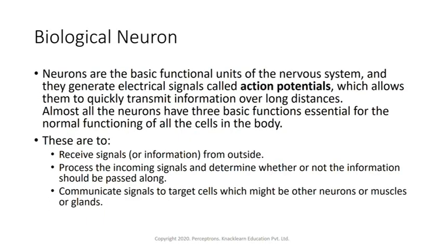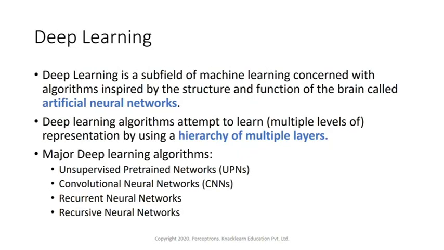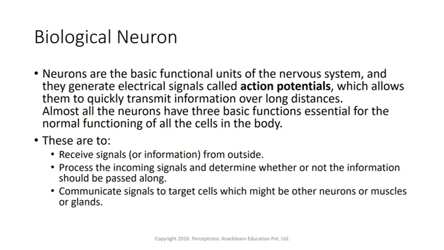As we understood, deep learning is inspired by the structure and function of the brain, which we call artificial neural networks. Now, what is this artificial neural network? It is an artificial neuron, a replica of the biological neuron. It is a mathematical model of the biological neuron.